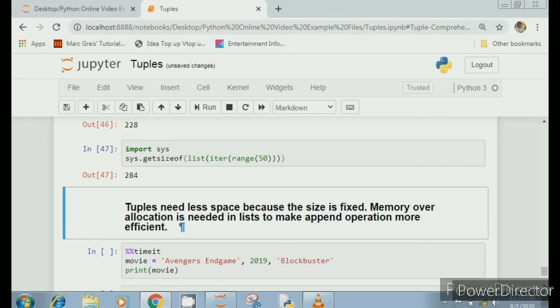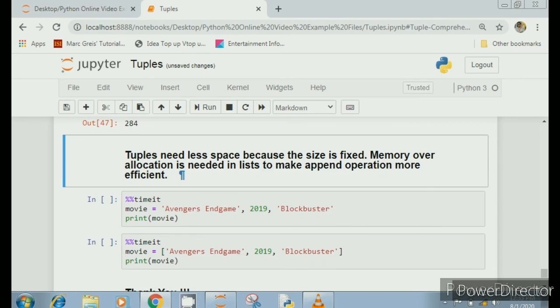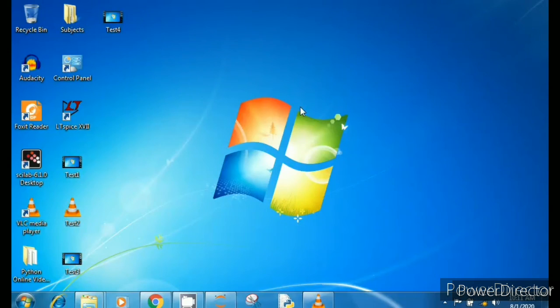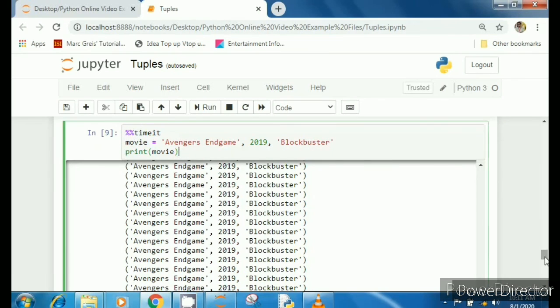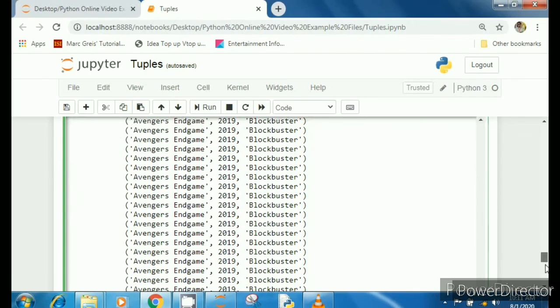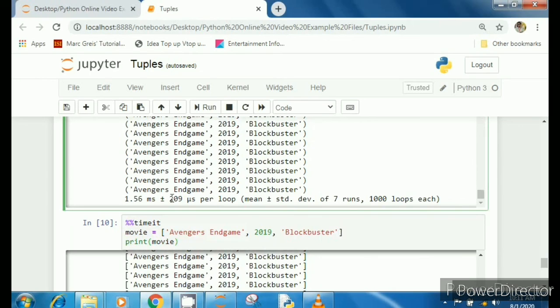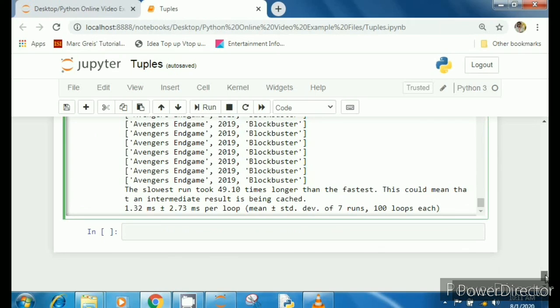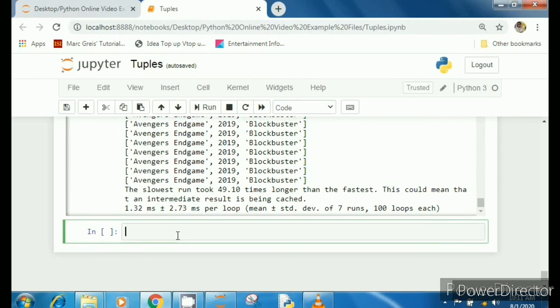Another parameter is speed. I've copy-pasted the above cell, and using the timeit module I'm checking the speed. It will take some time. Let's see this. Okay, so now you see 1.56 ms plus or minus 209 microseconds per loop for 7 runs on average, and in the list it is in milliseconds. See here, 1.32 plus or minus 2.73 milliseconds. So tuples are way faster than lists.